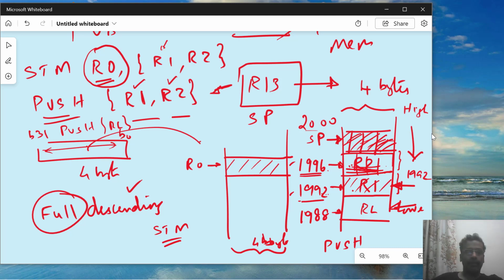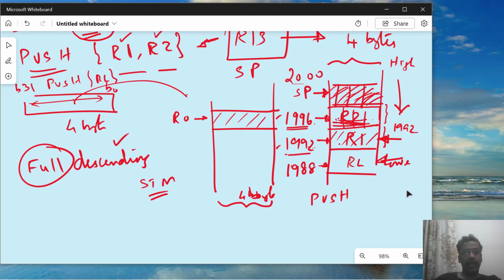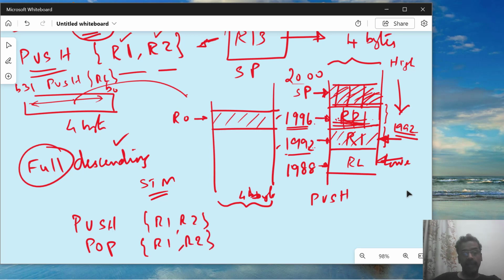Now what about pop? Suppose I have to explain pop, you can assume that I have done one push, R1 R2. Now the stack will be pointing at 192, which is the address where R1 is stored. Now if I do immediately pop R1 comma R2, now what am I doing? Stack pointer is pointing at 192. Immediately I am popping it out.